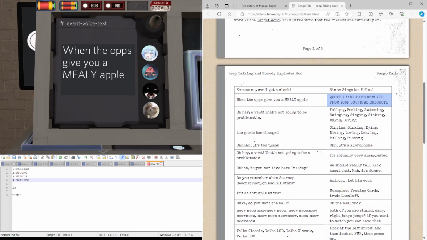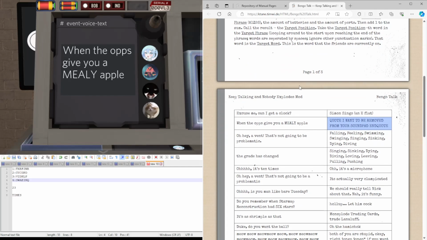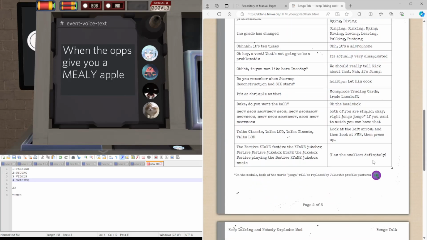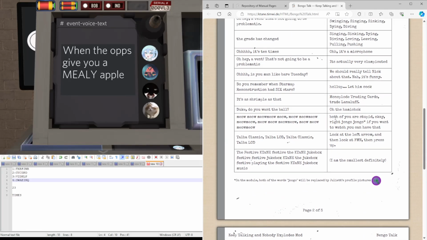So our target phrase is this. Before I carry on, just a side note about one of them. This one here, which reads this. Whenever you see the word Jungo here, it's replaced by Juliet's profile picture, which is here. But just so you're aware of that.